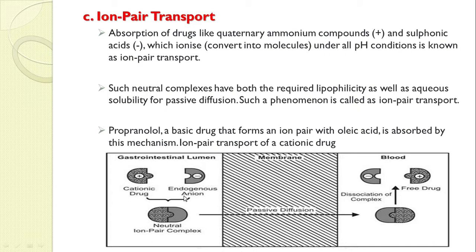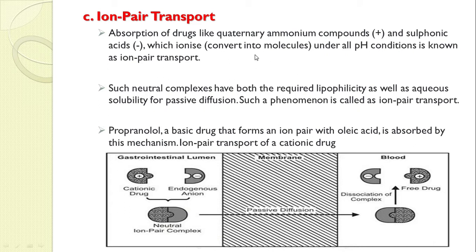In this process, the transfer is governed only by the concentration gradient of the neutral ion pair complex. Whatever the complex's concentration gradient is, that acts as the driving force, and it is possible by passive diffusion. But before passive diffusion, the drug and endogenous substances form a neutral complex, and that's why we call it ion pair transfer.